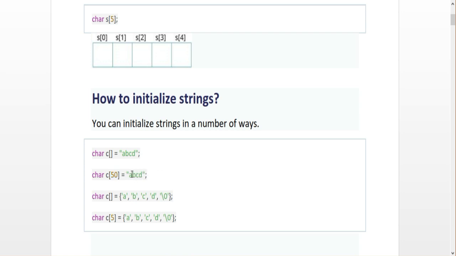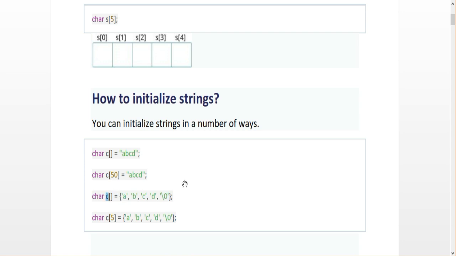And the next way is to declare it as single characters of the corresponding string. See here the last character should be '\0', which represents the null value. So here A, B, C, D are declared as single characters. This is called the character declaration of a string statement. So what is the string name here? What is the string name of these statements? c. c is the string name.